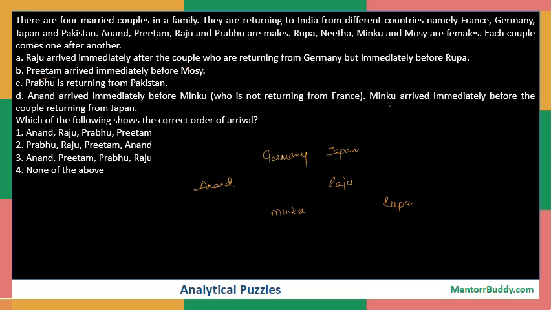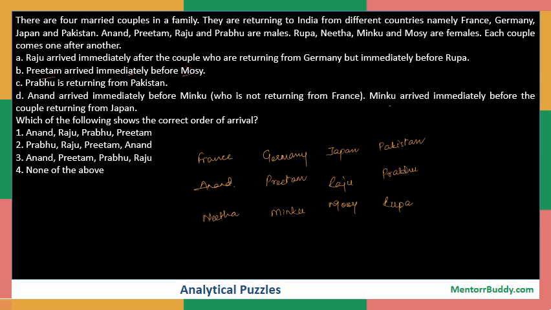Also it is given that Preetham arrives before Mozi. So the only place which is left for Preetham is this one. So Preetham arrives before Mozi. And thus the only female left in the sequence becomes Neetha. And the only male who is left becomes Prabhu, who definitely comes from Pakistan. That means Anand comes from France. So this is what the sequence is.